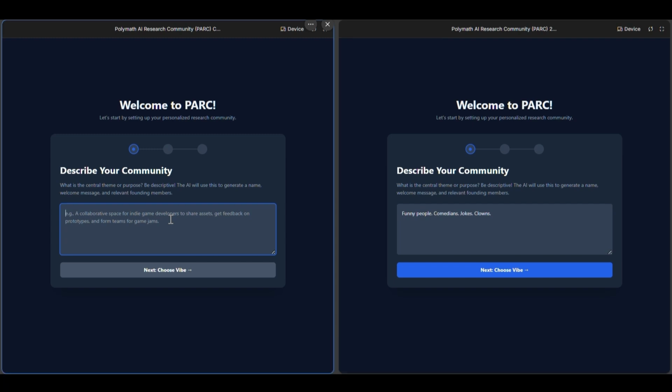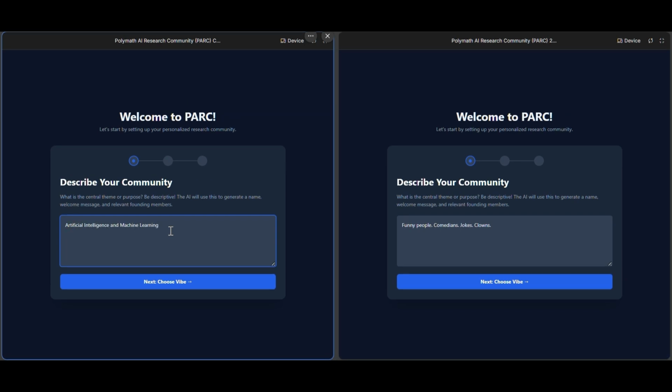All right, what I have here is two versions of the same application. They look identical, but they're not identical. So it says, welcome to Park. Let's start by setting up your personalized research community. This is where you get to choose whatever you're going to use this application for. And when you see what this does, you'll understand.